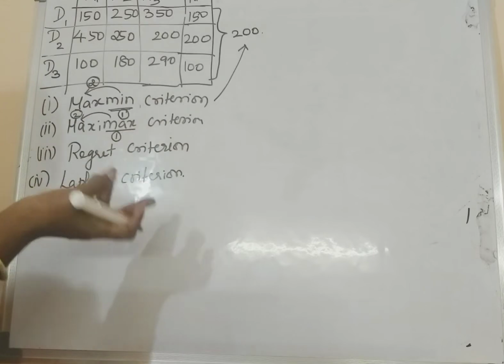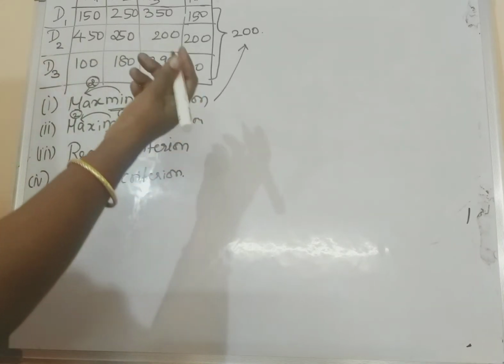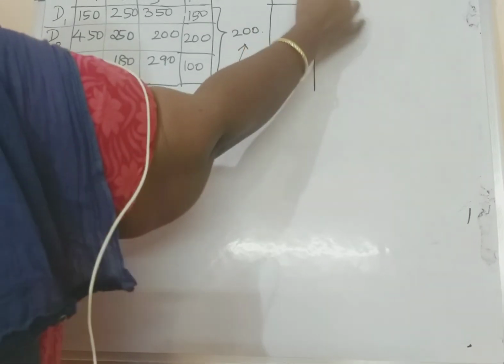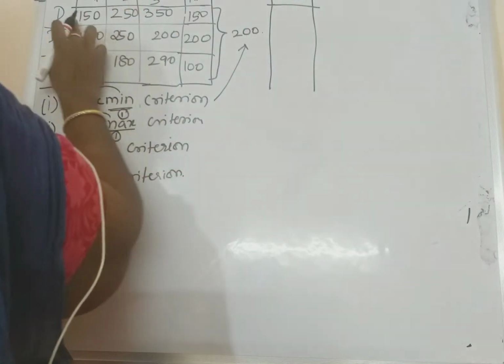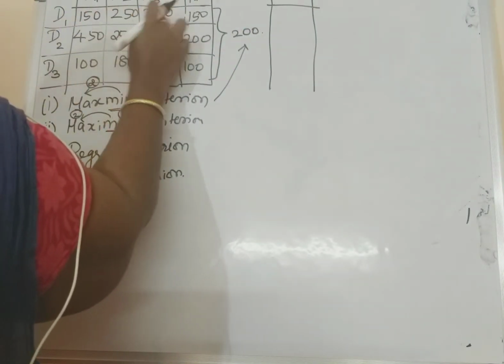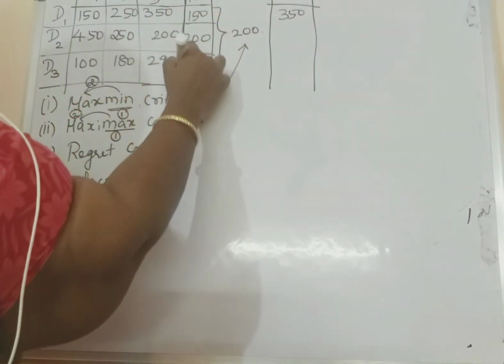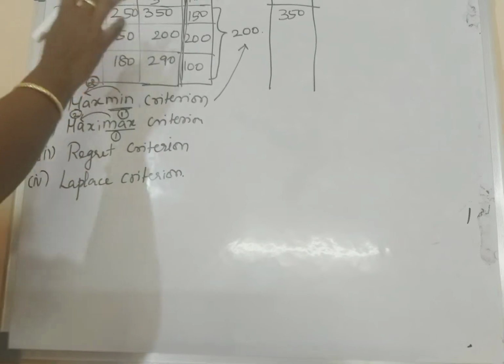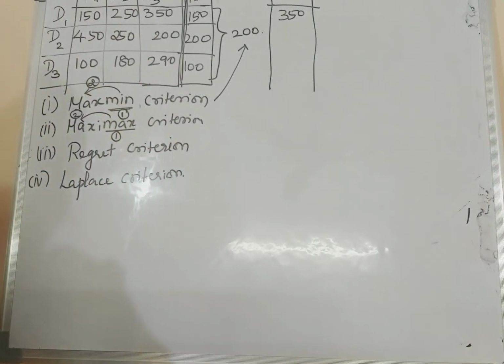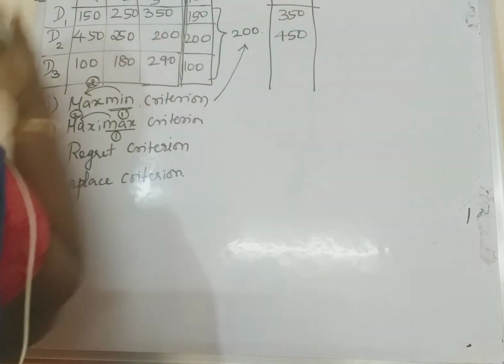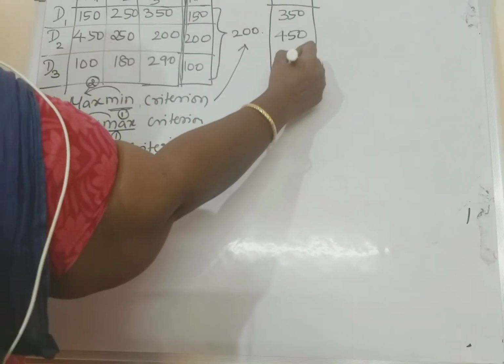Then the maximax criterion. From each row, you have to find the maximum. What is the maximum value here? 350. Don't consider the minimum values; just take N1, N2, N3 alone. Here the maximum is 450 and here the maximum is 290.